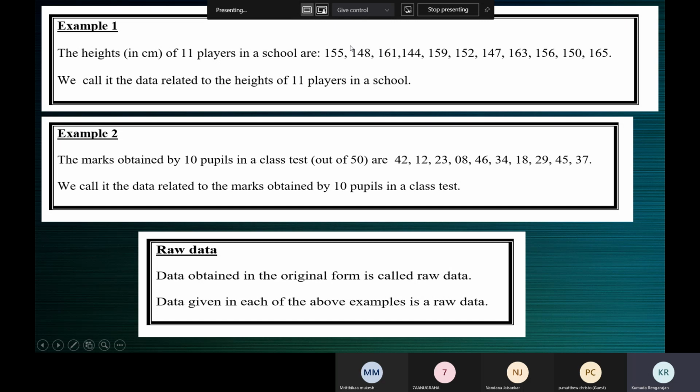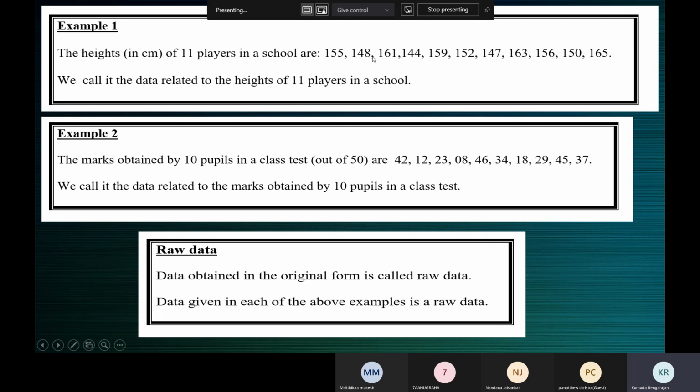So this is raw data. We've just met the 11 players and we have written down each of their heights in centimeters. We've just recorded, nothing else we have done with this. We've just collected the information. This is raw data because this is data in the original form.